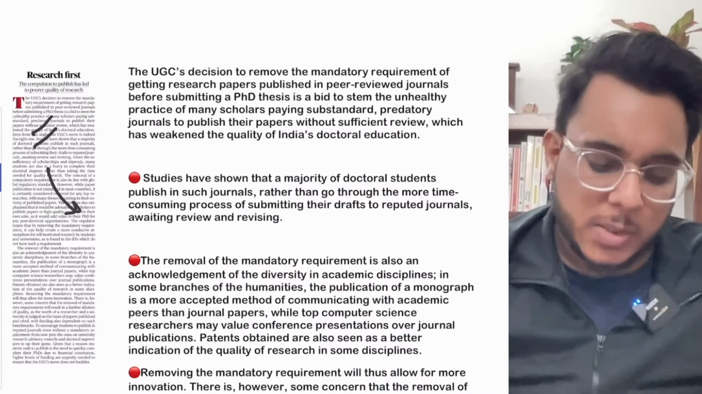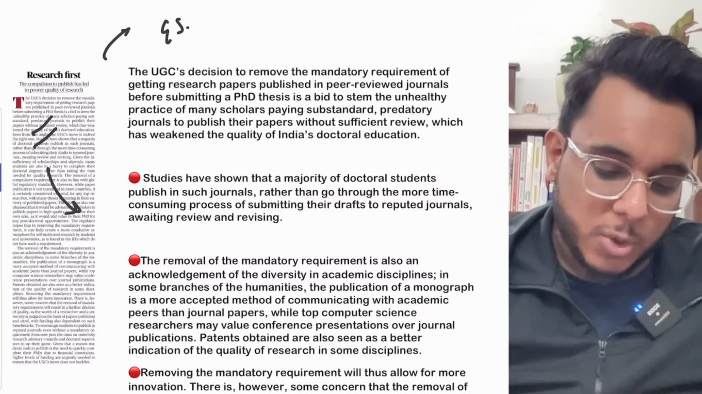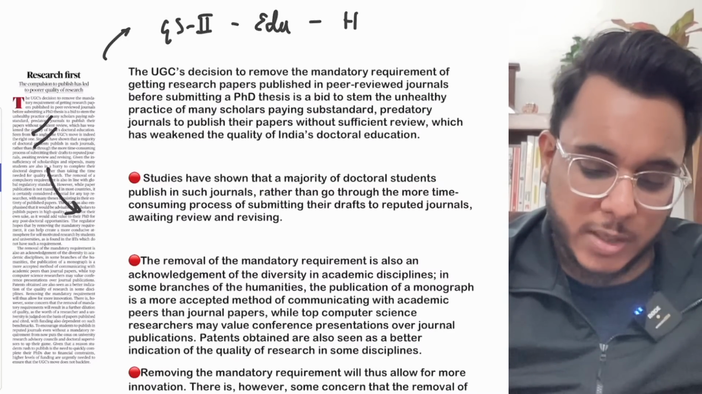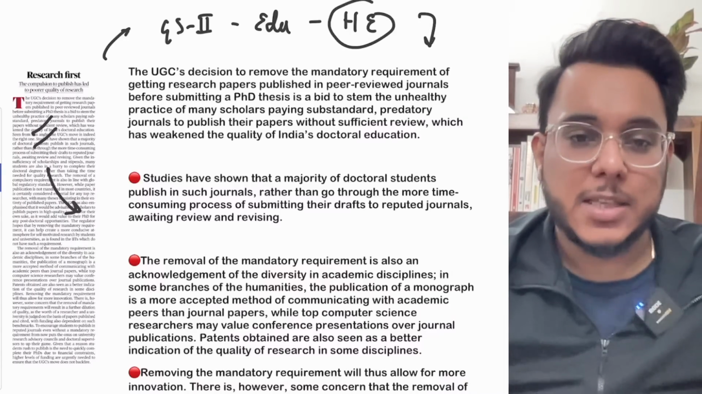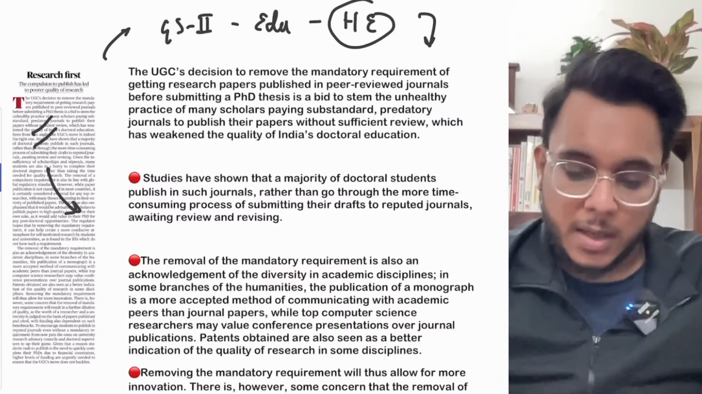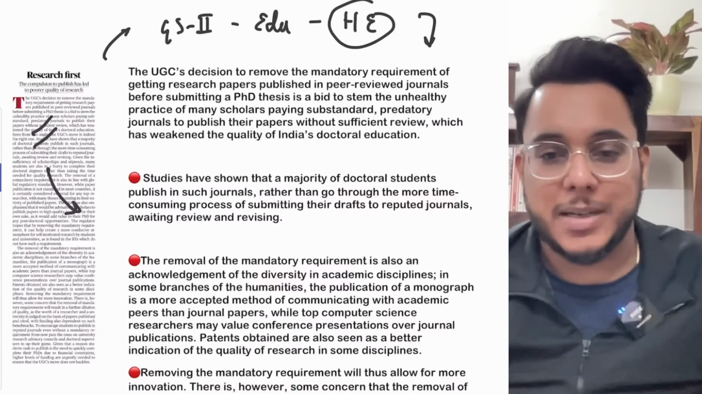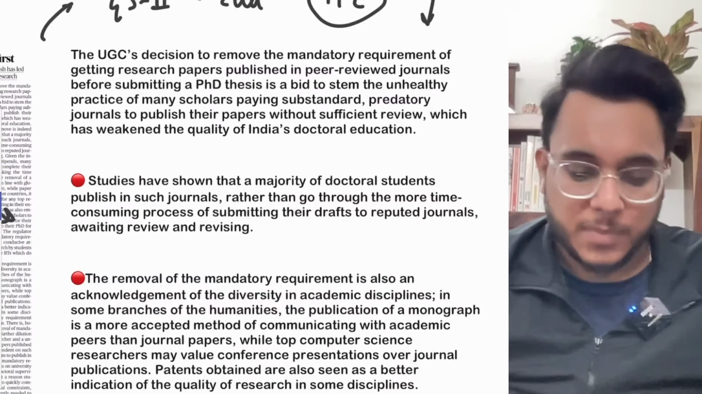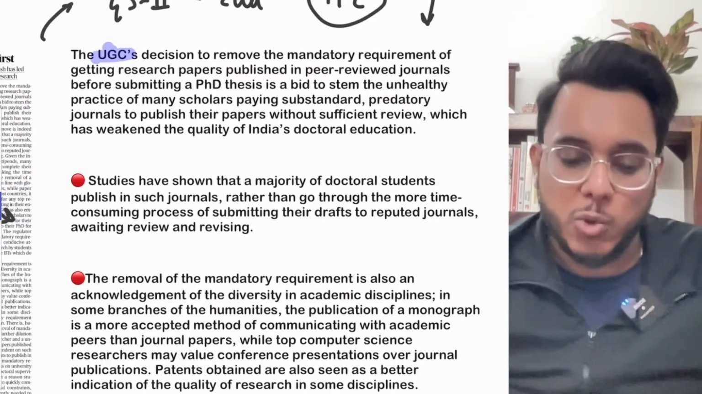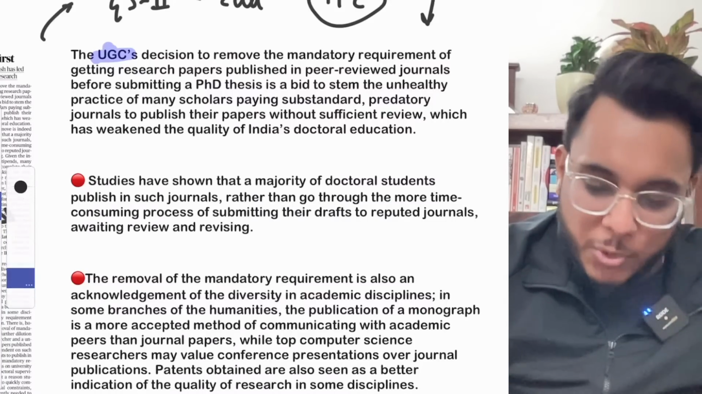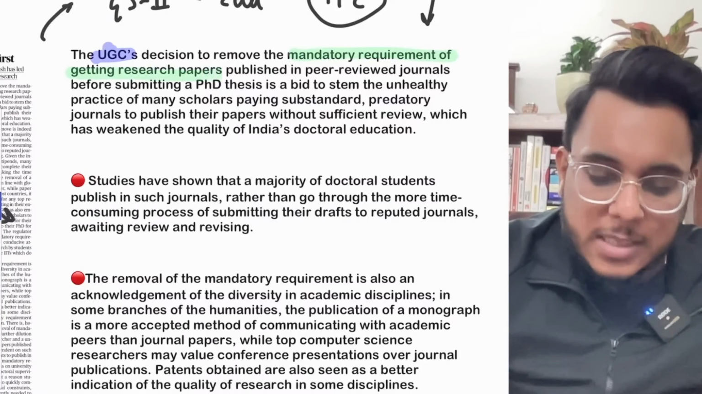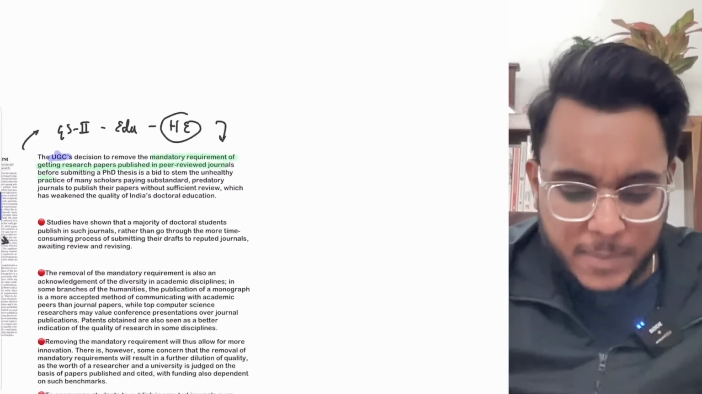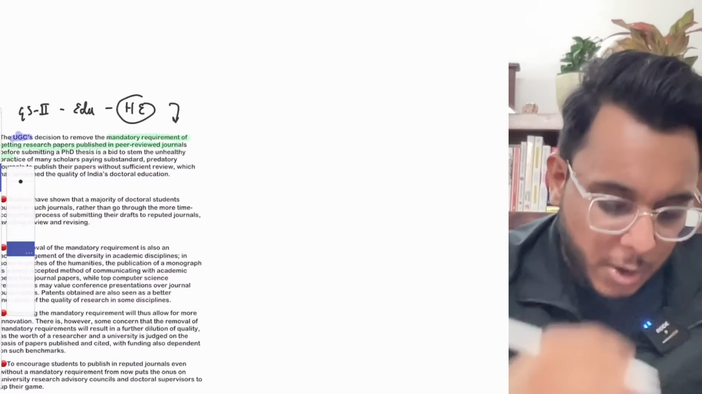Research first. This particular article we'll see with respect to GS Paper 2, issues related to education, and within education, issues related to higher education. First of all, what is the development that has happened? The development is that UGC has decided to remove the mandatory requirement of getting research papers published in peer-reviewed journals. What it means, let's keep this article aside and talk about it.